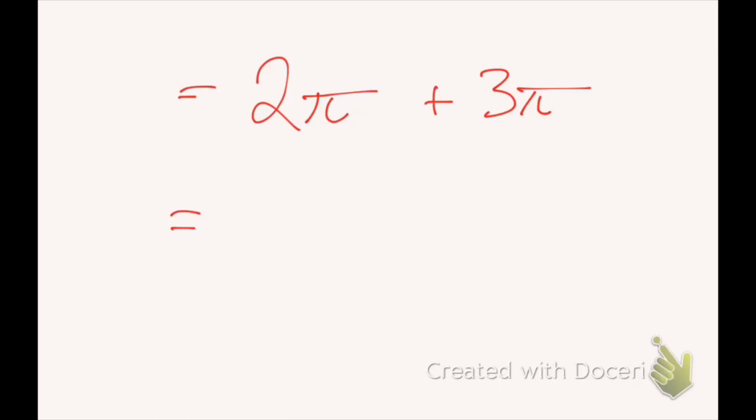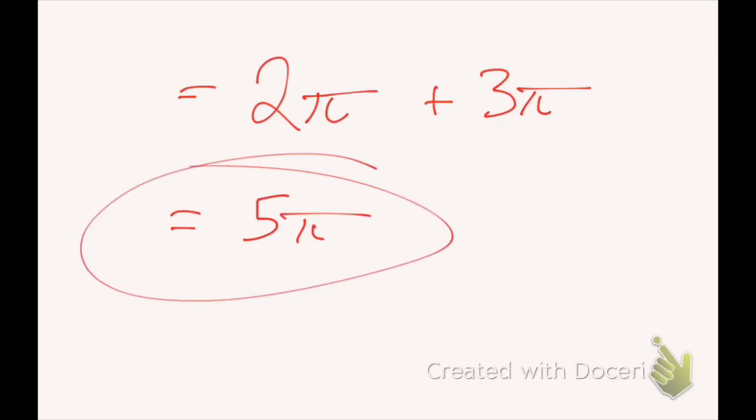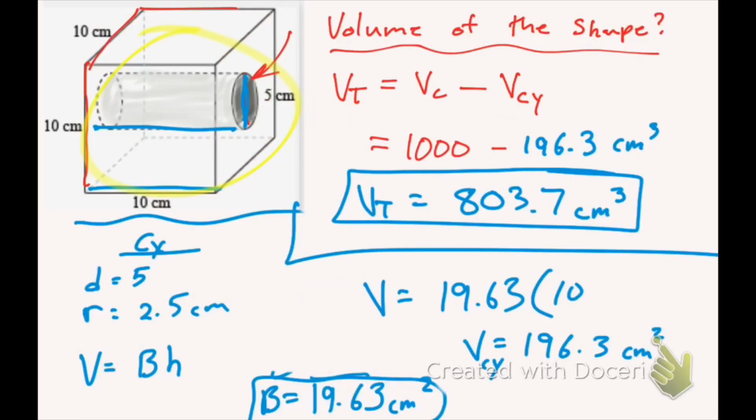Last thing I want to review is if you have, let's say I had 2 pi plus 3 pi, just really quick. I saw some people mess this up. All you got to do is just 5 pi. That's, if you want to leave your answer in terms of pi, that's how you deal with the pi. You could also multiply it and then add them together, but this is perfectly fine.